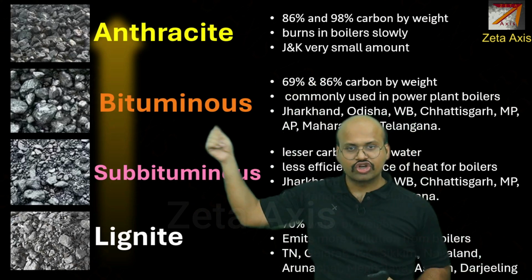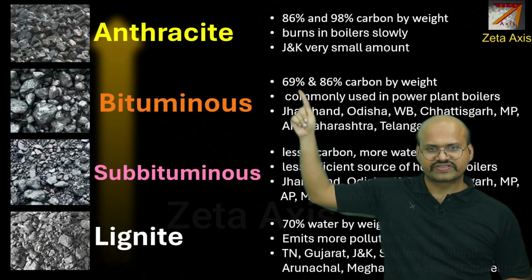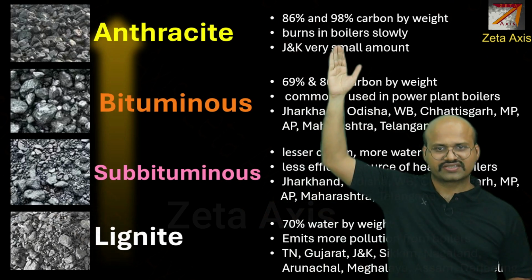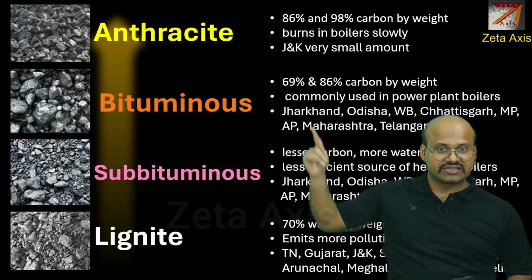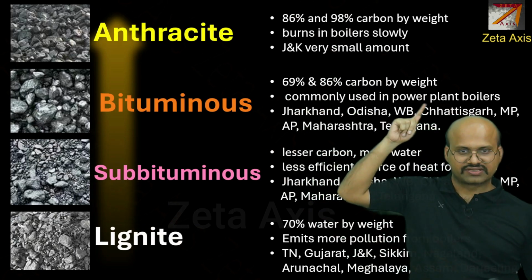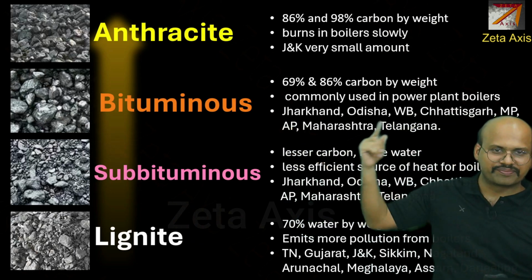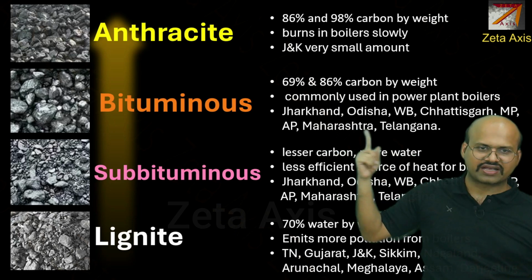Then we have bituminous coal. Here we will see that it has a carbon content of 70 to 86%. It is lesser than anthracite. This can be used in steel plants as well as in power plants. And in India, we find it in Jharkhand, Odisha, West Bengal, Chhattisgarh, Madhya Pradesh, Andhra Pradesh, Maharashtra and Telangana.